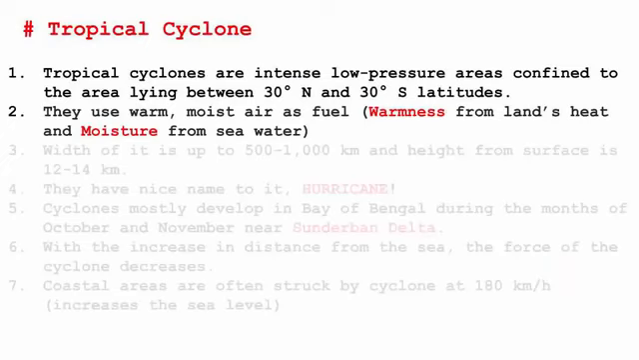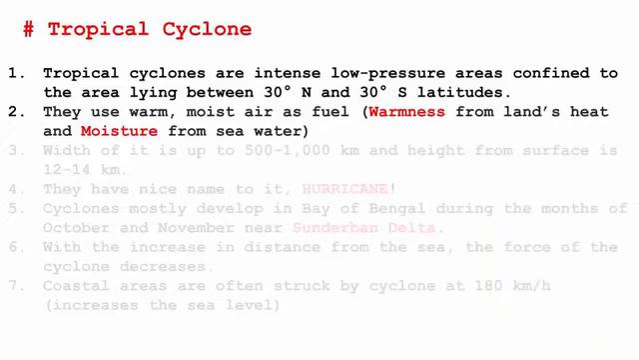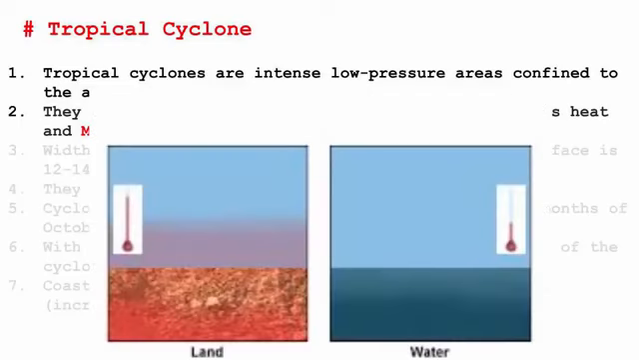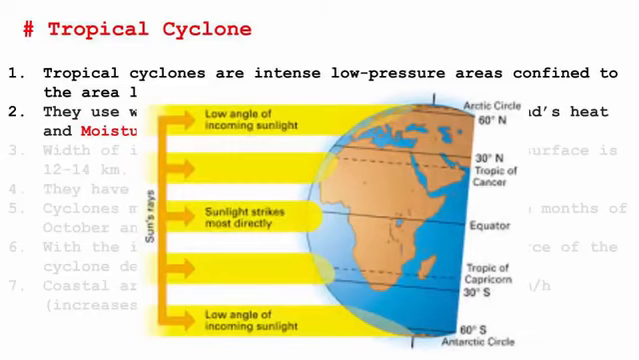Now let's try to understand their creation, how these tropical cyclones are formed. Remember this, a tropical cyclone needs warm air and moist air as fuel. Without this, it cannot be created. Now try to understand warmness. Warmness is received from the land's heat. Remember, land gets heated much faster than water. And in the tropical area near the equator, the sun rays are always direct. The land will be heating much faster than water.